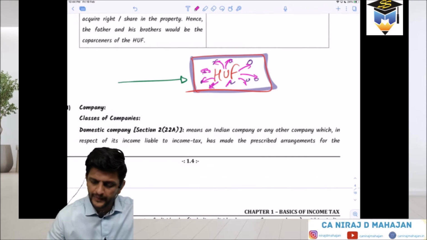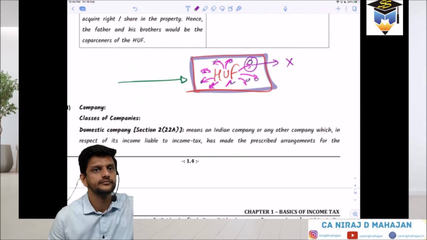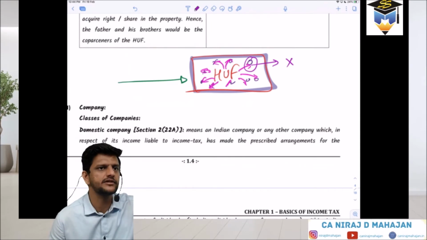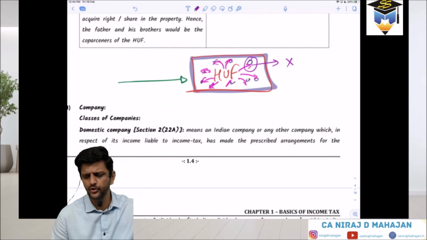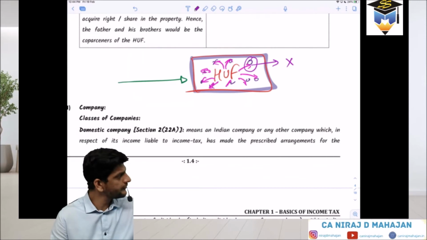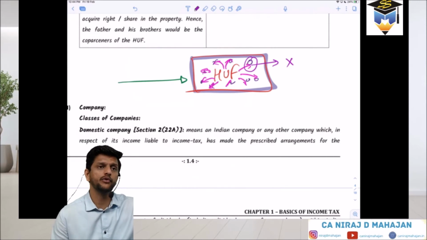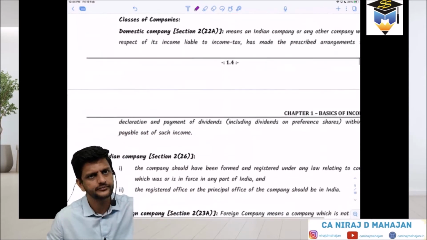Clear? Now, does that mean this particular co-partner cannot have any other income? He can have other income, obviously yes. He may not even be interested in the joint business, or he may be going only for 1 hour or a very small thing. He may want to have his own, whatever it is. He may not even be part of the HUF. The same thing like a partner of a firm. The partner of a firm may also have other multiple incomes. No. Clear or not? Similar. Done till here? Yes?